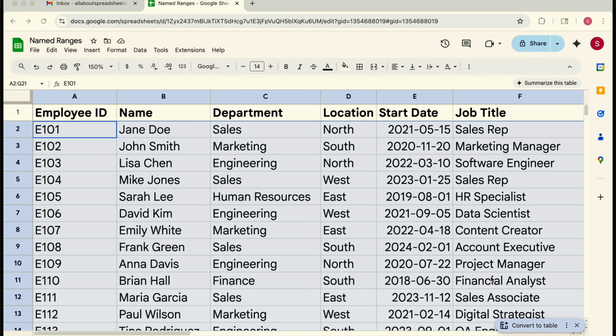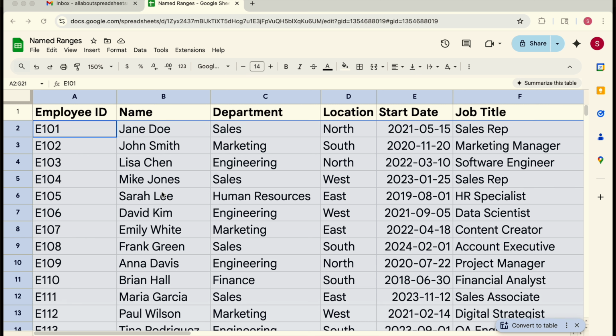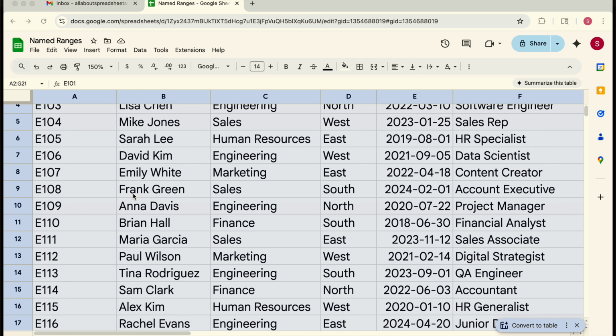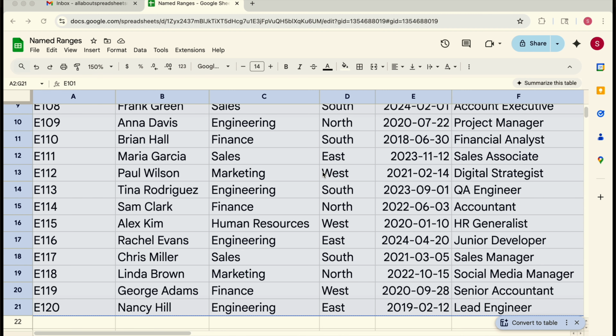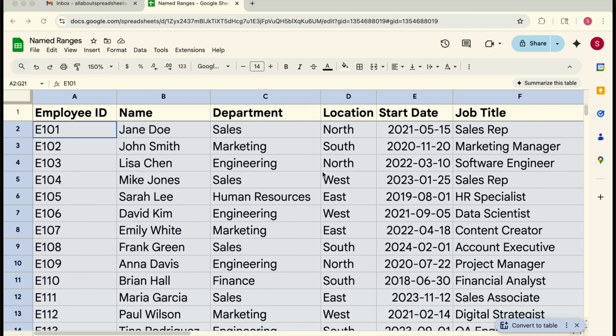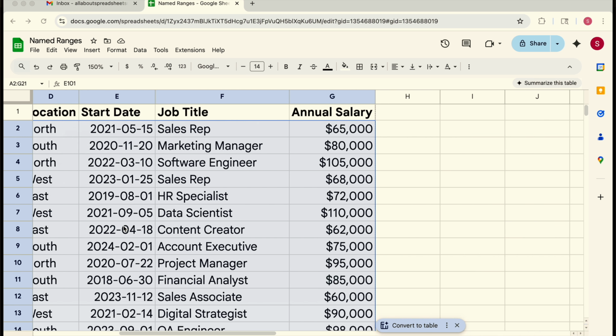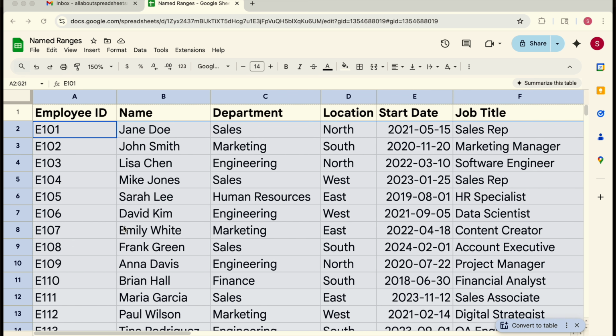Have you ever been working on a big spreadsheet and as you scroll down, you want to see more data, you completely lose the header row and you don't actually know what data you're looking at? Or the same thing for the columns, you need to see the first column and as you scroll, you kind of lose the data. Okay, so there's a solution for that. We can freeze columns and rows, and today that's exactly what I'm going to show you.